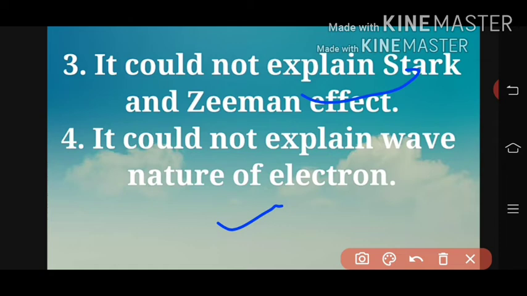The third one: it could not explain the Stark and Zeeman effects. The Stark and Zeeman effects are nothing but the splitting of the spectral line with the help of an electric field and a magnetic field. Fourth, it could not explain the wave nature of the electron. That is, the electron exhibits two natures, particle as well as wave nature. This is not explained by Bohr.